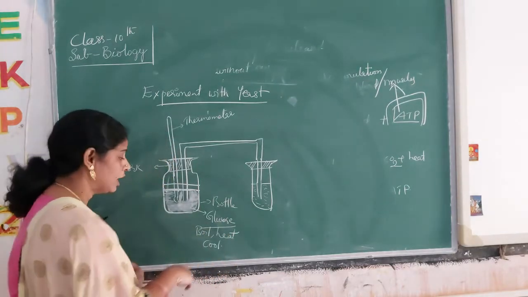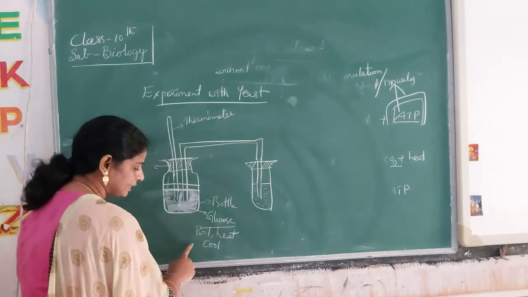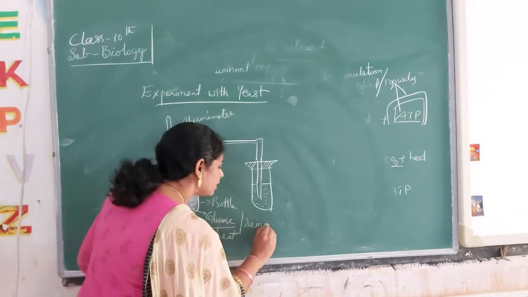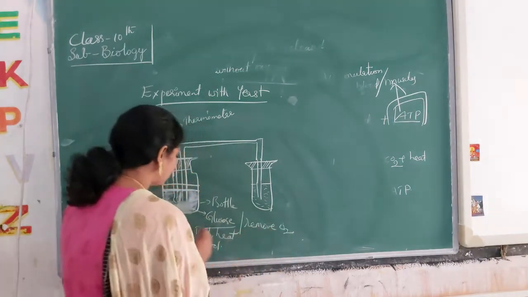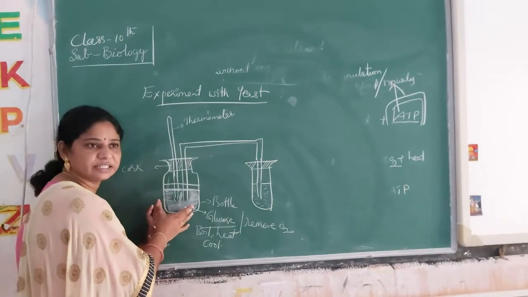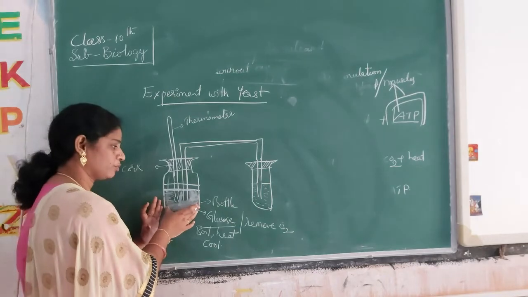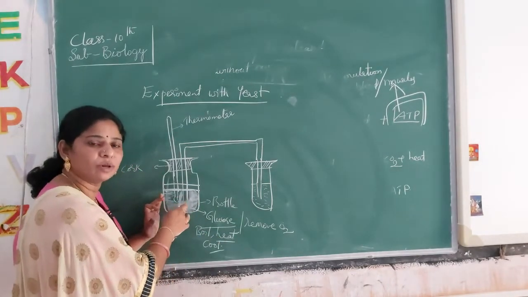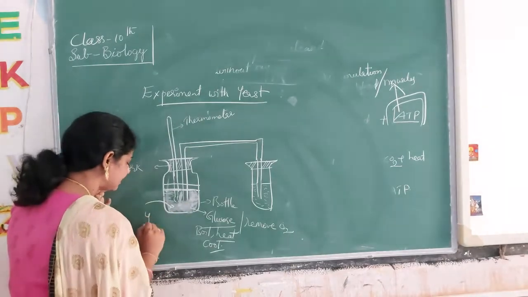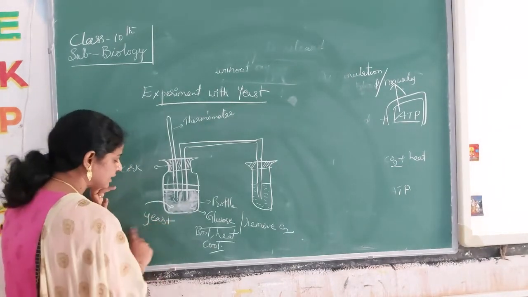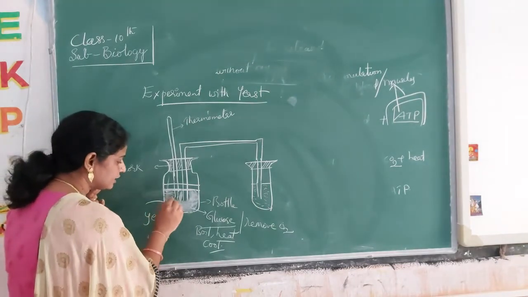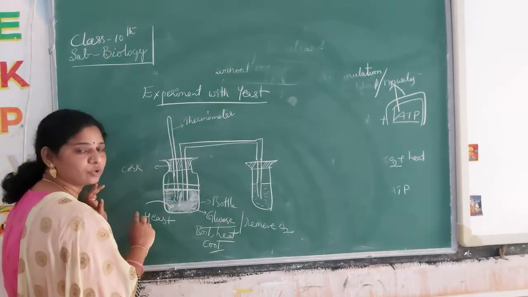Why are we boiling, heating and cooling? Mainly to remove oxygen, whatever oxygen content is present. We heat to remove it, and we cool because we are adding yeast. Yeast is a unicellular fungus.